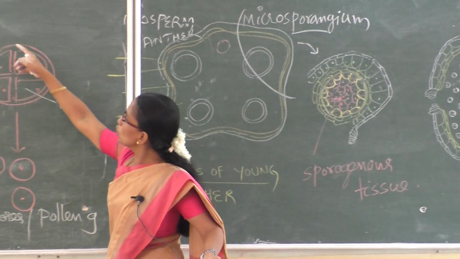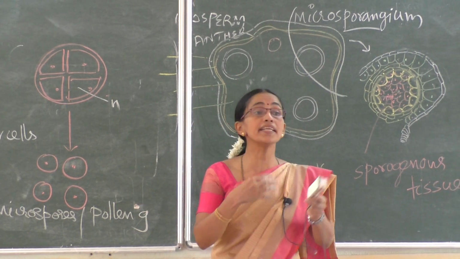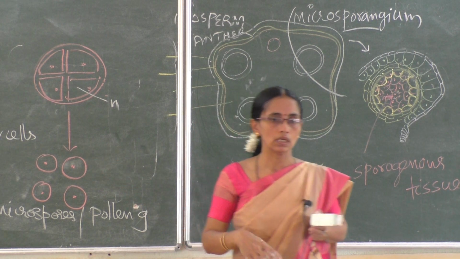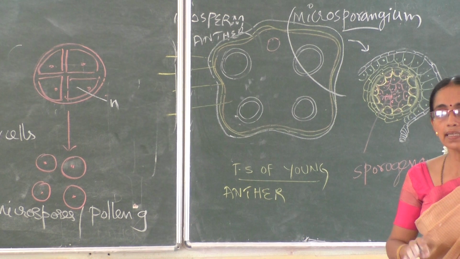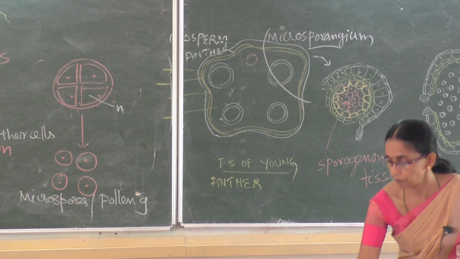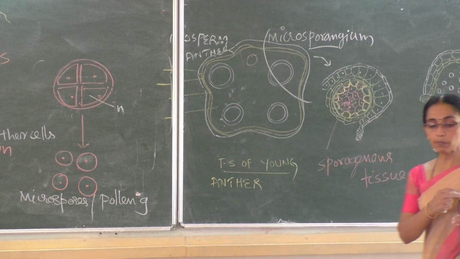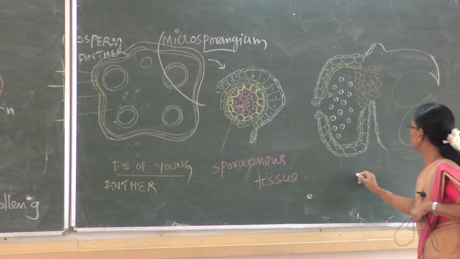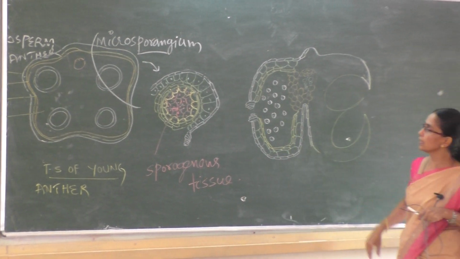this wall dissociates. As the anther matures and dehydration occurs, these dissociate and all these come out. These are released as the anther dehisces, which can be explained in the case of a mature, dehiscing anther. Now, this is a mature dehiscing anther.